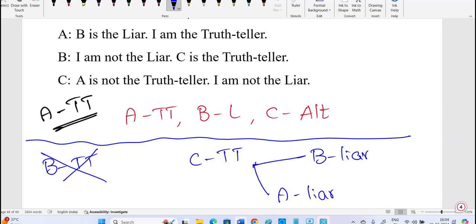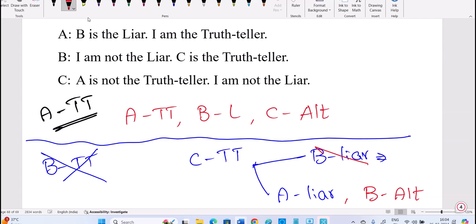If I take B as a liar, then he should speak a lie. What is the second statement? B says C is the truth teller, that is correct, right? So B fitting as a liar is wrong. Next, take A as the liar. If A is the liar, he said B is the liar, a false statement. Next, I am the truth teller, that is also false. So C truth teller, A liar, B alternator also fits.